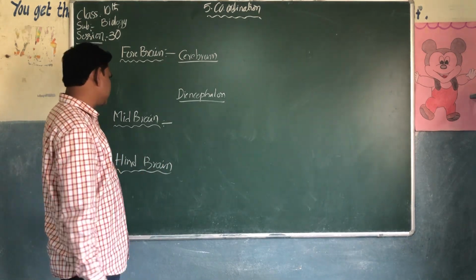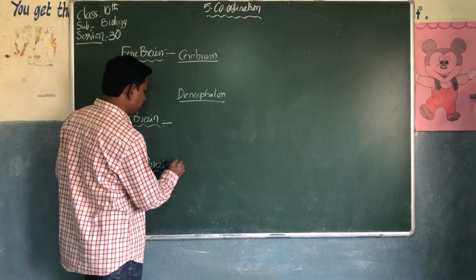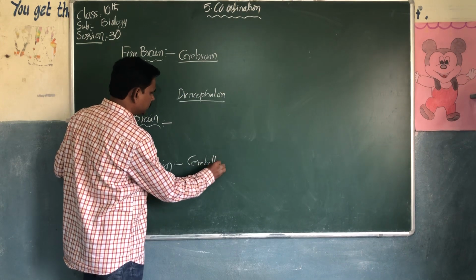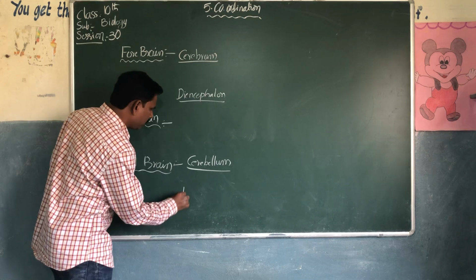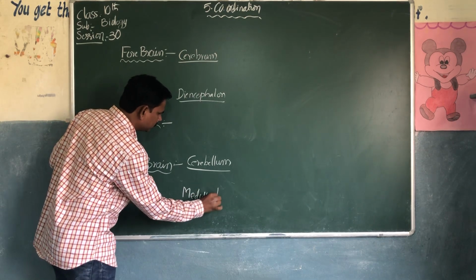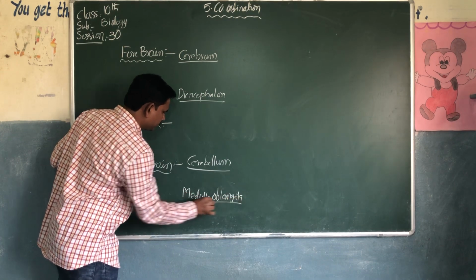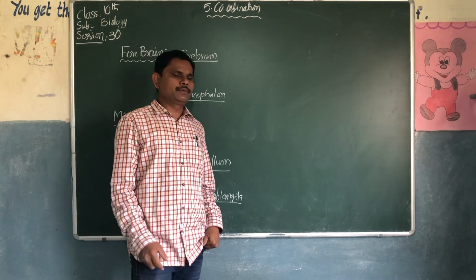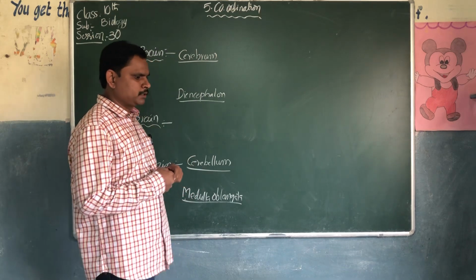And the last one is hindbrain. The hindbrain also consists of two parts. One is cerebellum, and the last one is medulla oblongata.